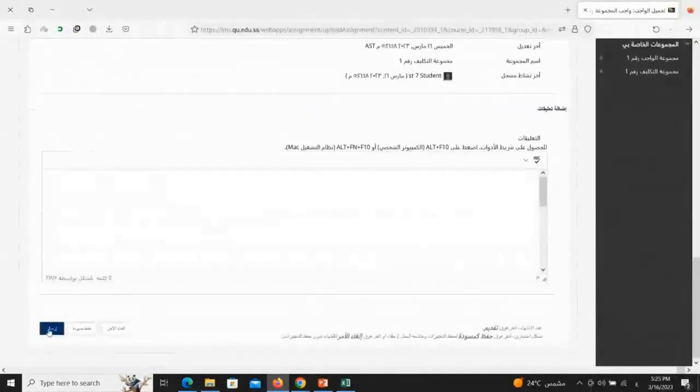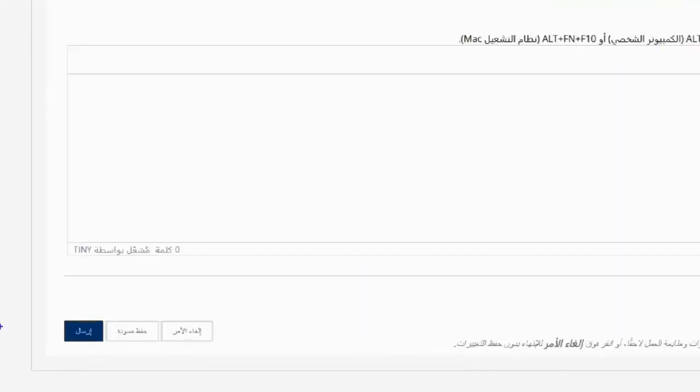After uploading the assignment, the student uses save draft. They should submit, not save draft. Save draft means the assignment isn't sent to the instructor. It's still with the student waiting for submit. Follow instructions carefully. Click submit, not save draft. This submits work for the entire group, not just individually. Student number 7, you're submitting for the group.